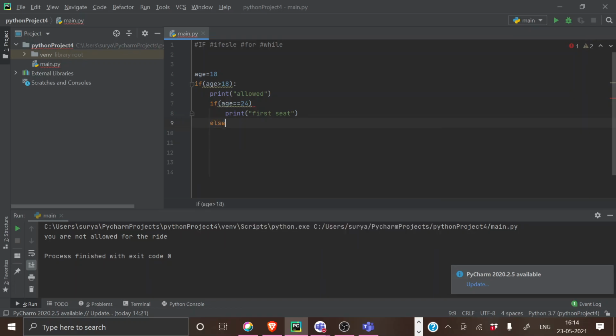First seat. Else, what he asked is, if you're not sitting in the first seat, you want to get this right.